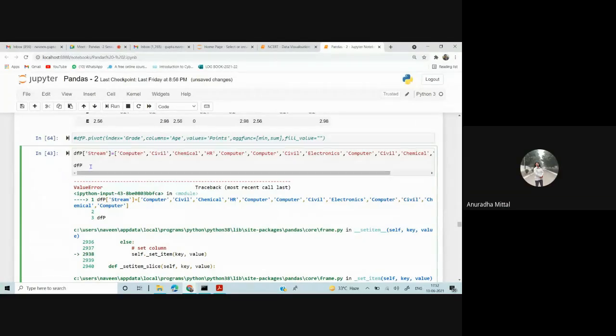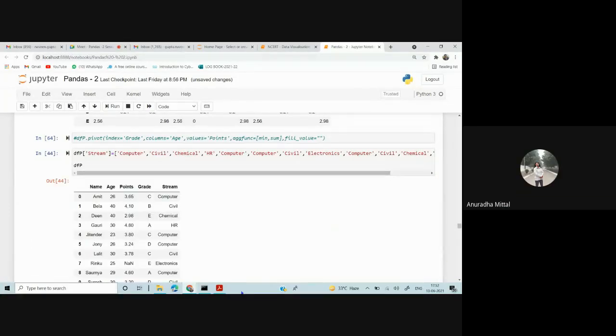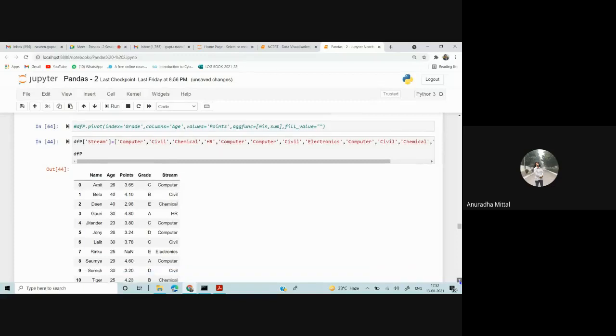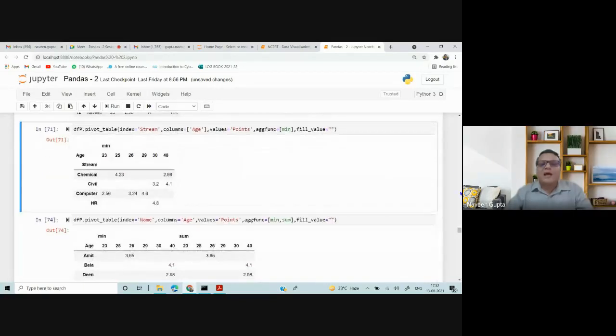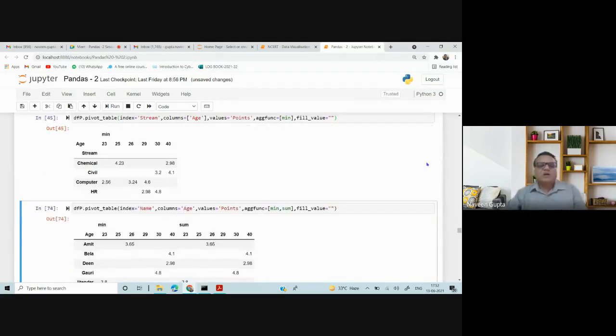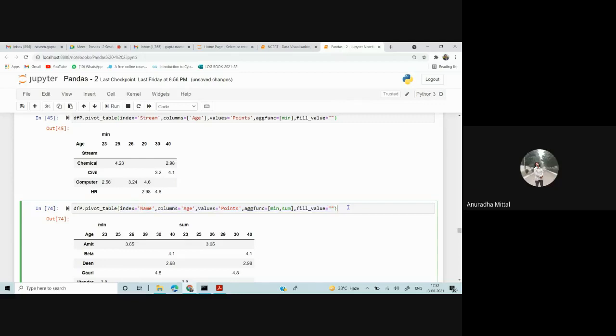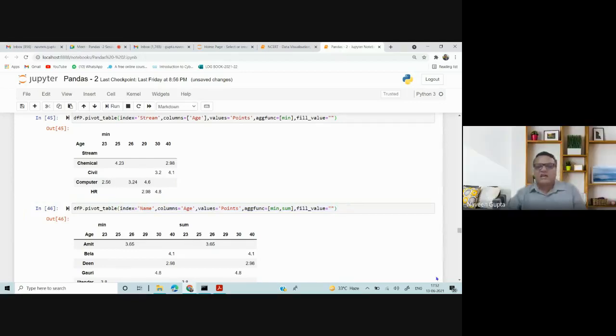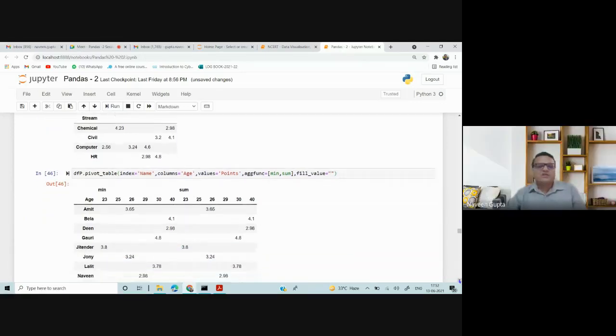No. So I am applying the pivoting on the stream now. Can you see? I have changed the indexing to stream, and the column is age and values is point, so I am displaying the minimum. Is it clear? So we can have indexing; herein I have used indexing on name. So the pivot_table function works like this. I hope this is clear to everyone.